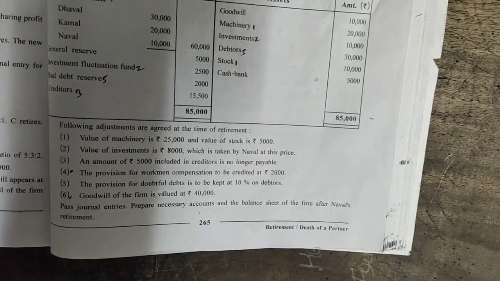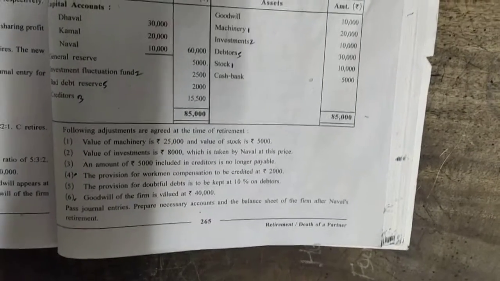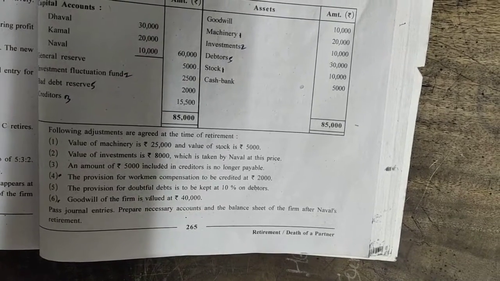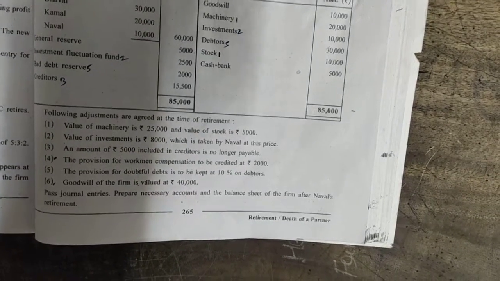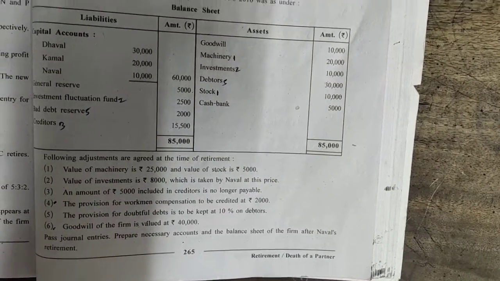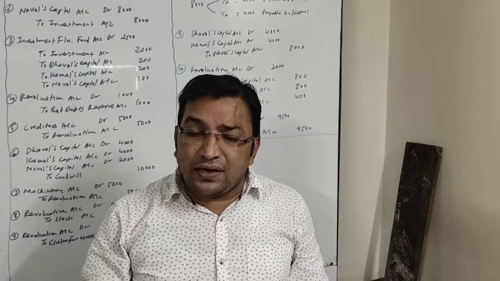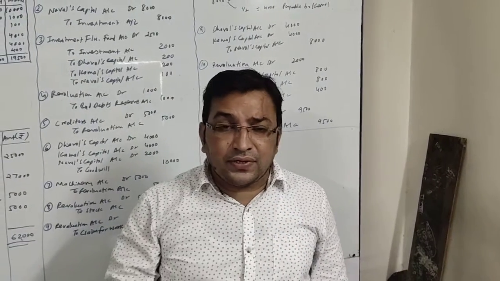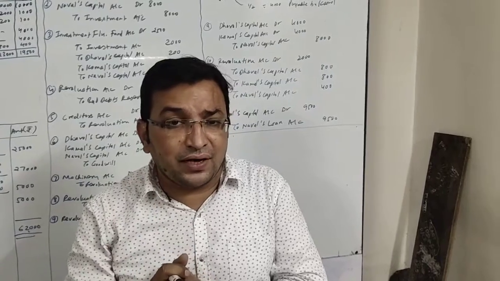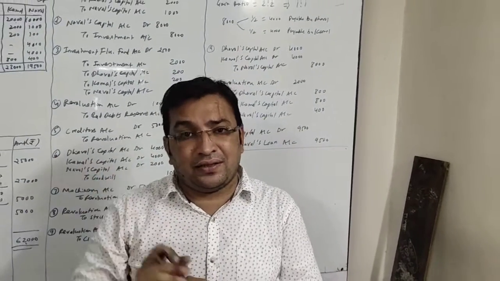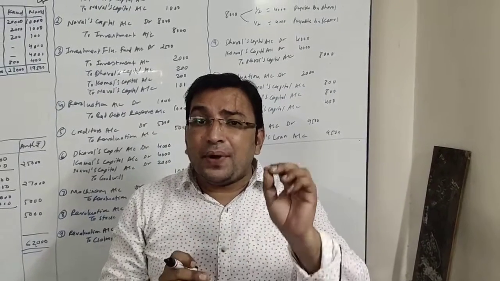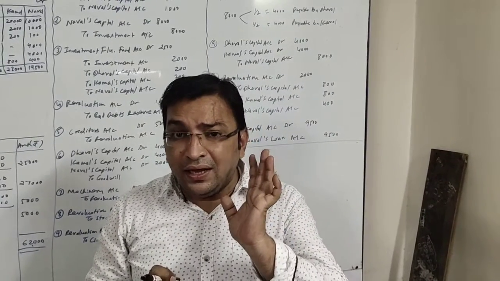Next item is investment fluctuation fund, which is marked with the adjustment number 2. Adjustment number 2 says the value of investment is rupees 8,000, which is taken by Naval at this price, and investment given in assets is rupees 10,000. Now friends, we have to consider all things one by one. First of all, investment given in the balance sheet is rupees 10,000 and it is valued at rupees 8,000. At this price, Naval has taken the investment. So first of all, we will give treatment for the price at which Naval has taken the investment.